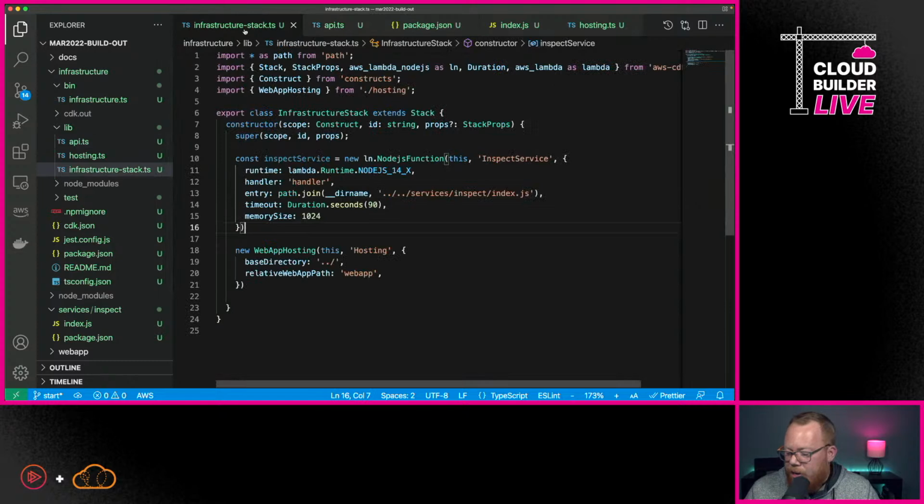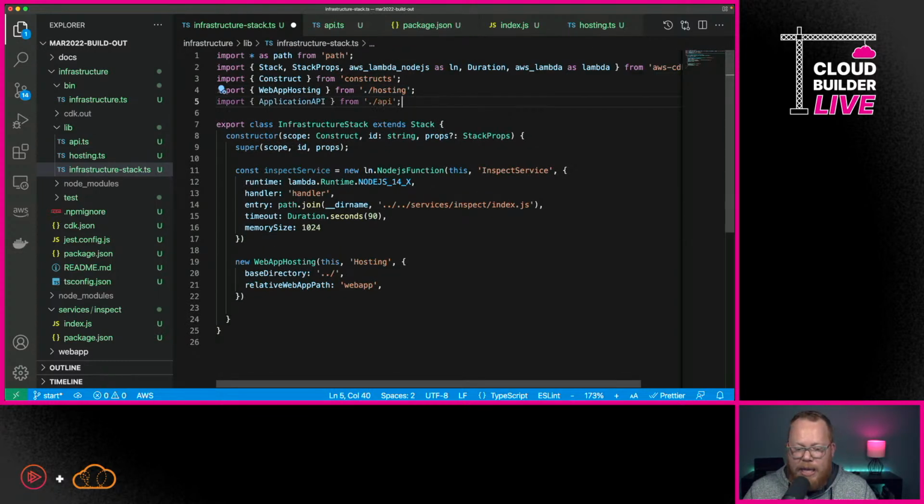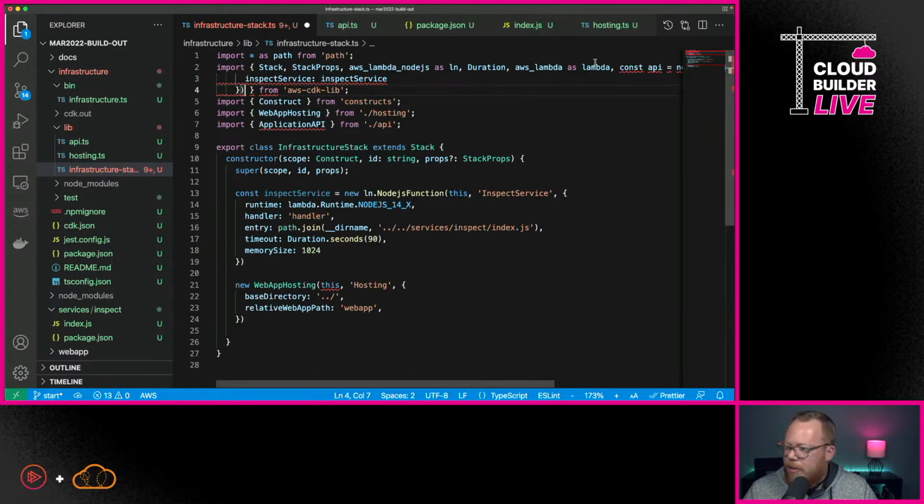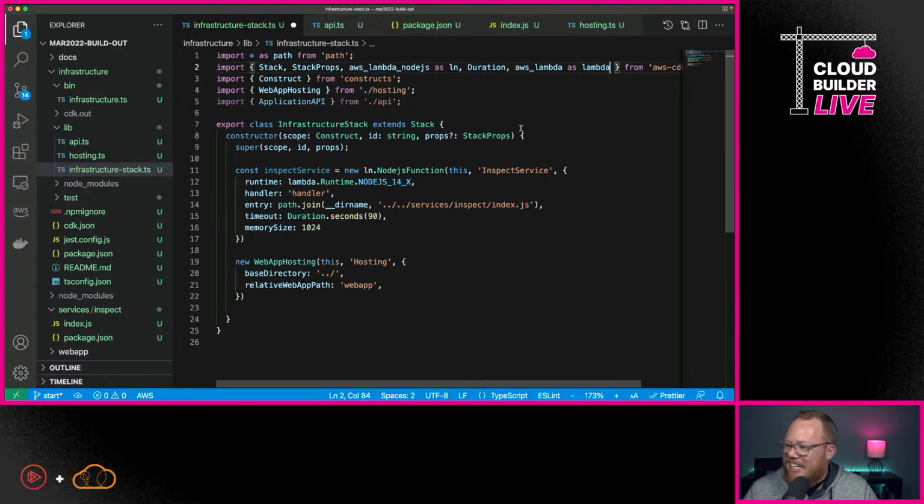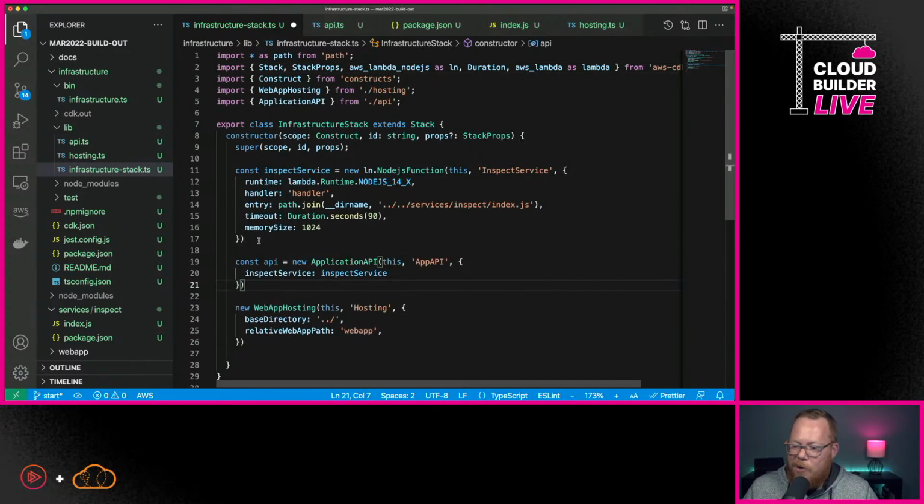I'm going to go back here to infrastructure stack, and we need to go ahead and do an import. We're going to bring in our application API. Also here, I'm going to go in and import one other thing, and that is, oops, I'm sorry. Let me go ahead and do that in just a second here. We need to actually go in next, and we're going to add in a new instance. Let me do it in the right order here. A new instance of our application API, and we're passing in our inspect service. So this shows you how you can pass values in between different constructs.